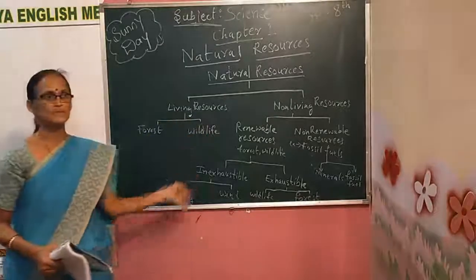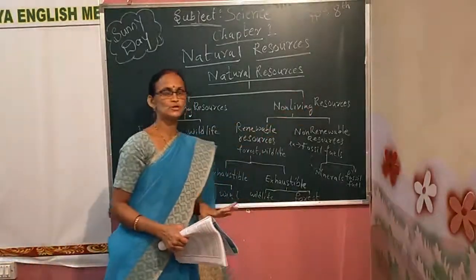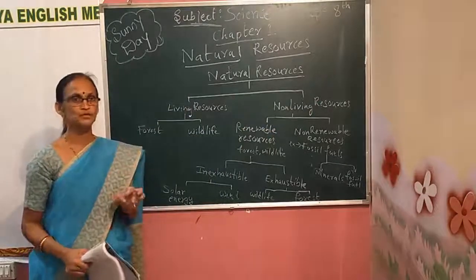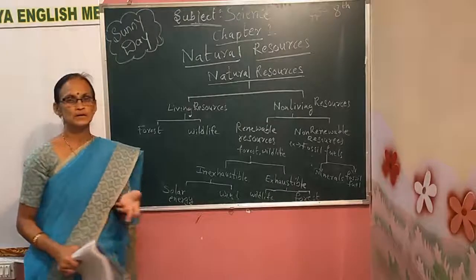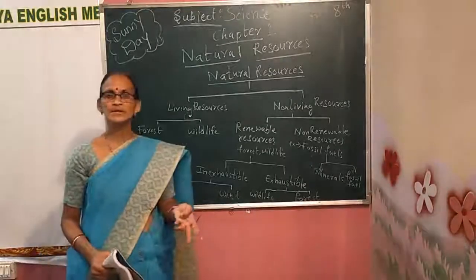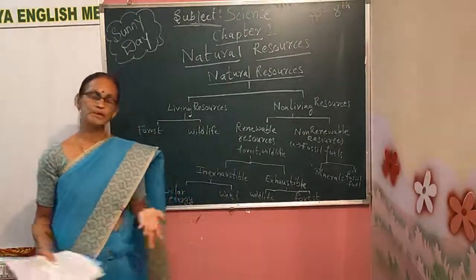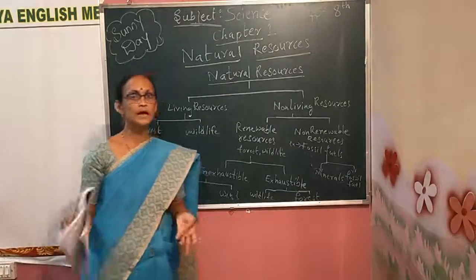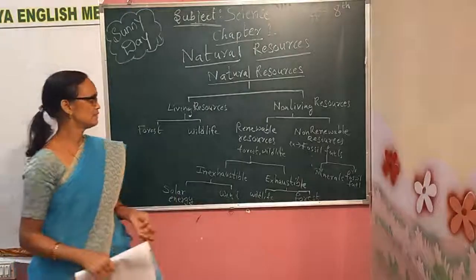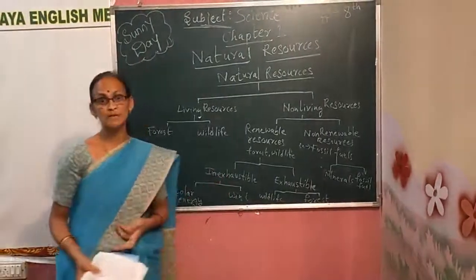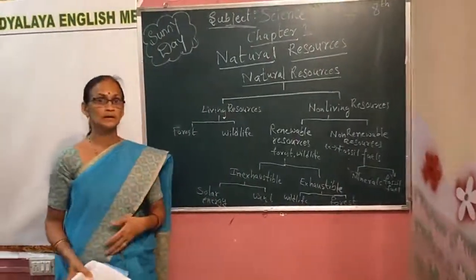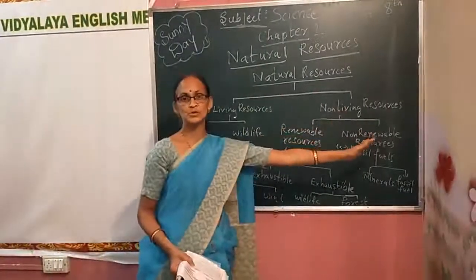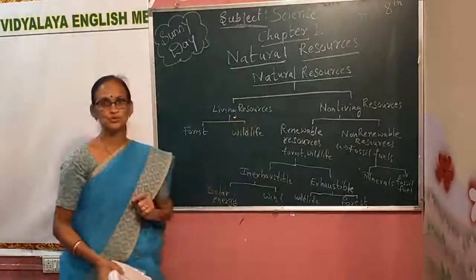And next comes the non-living resources. Non-living resources means these resources don't have life, like sunlight, wind, water. They don't have life, but they are coming to us in nature. They are helping us for our livelihood, for our survival. Without them, we cannot manage. To survive we need living resources and non-living resources. Non-living resources, what are they?